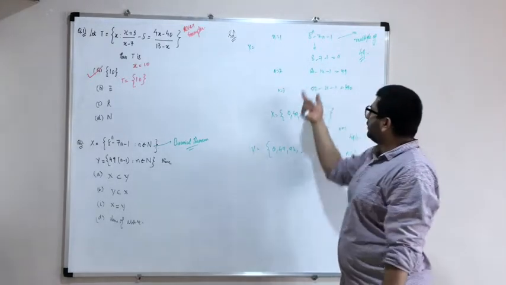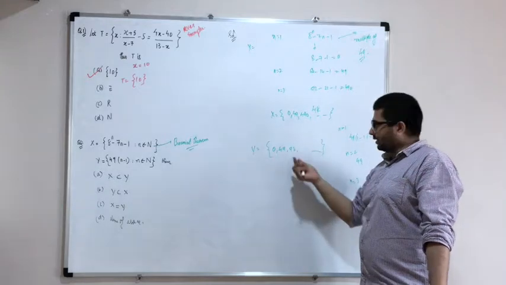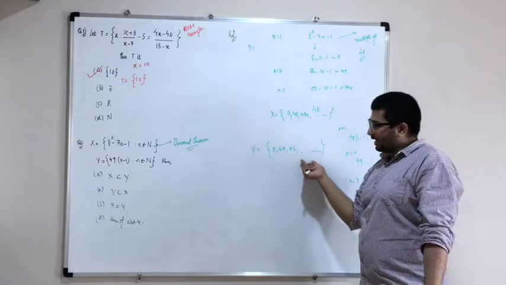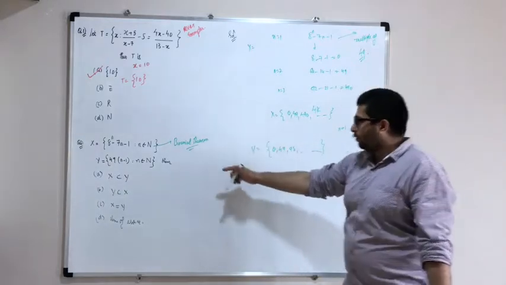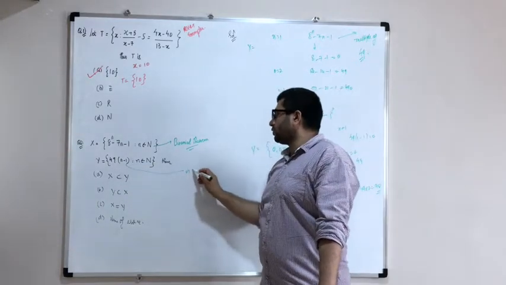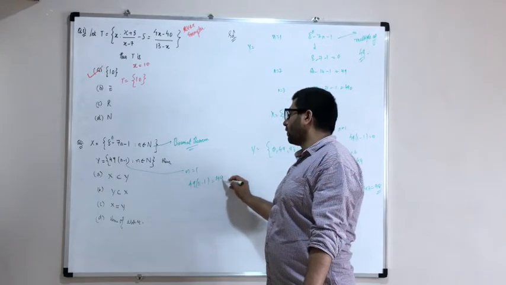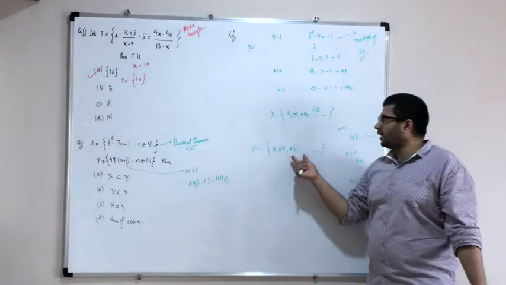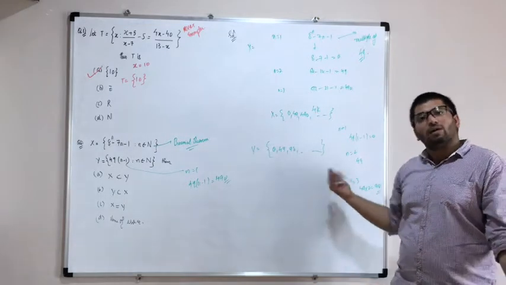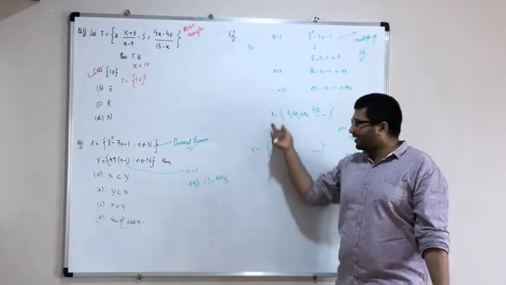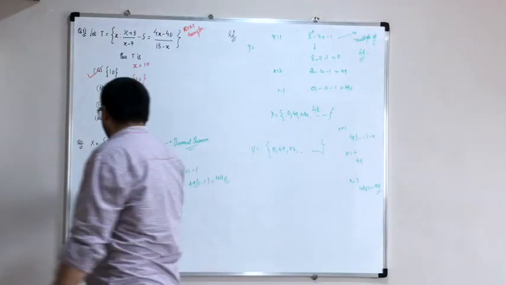So if you see, all these numbers will one day come in this. 49 has come, 0 and 49 are there. 490 will come in this, yeah, for n equal to 11. If I substitute n as 11 over here, what will I get? 49 into 11 minus 1, that is 490. So for n equal to 11, one time 490 will come, but that will come later. So can I say that all the elements of x are there in this? Yes. So can I say x is a subset of y? Yes, it is. So x is a subset of y.